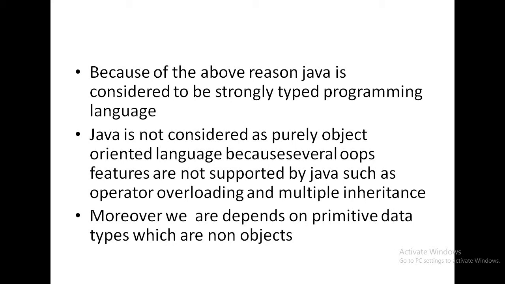Moreover, in Java, we depend on the primitive data types which are non-object. Primitive data type means int, char, float, double. We are depending on these data types. So, due to these reasons, Java is not considered as a purely object-oriented language. Okay.